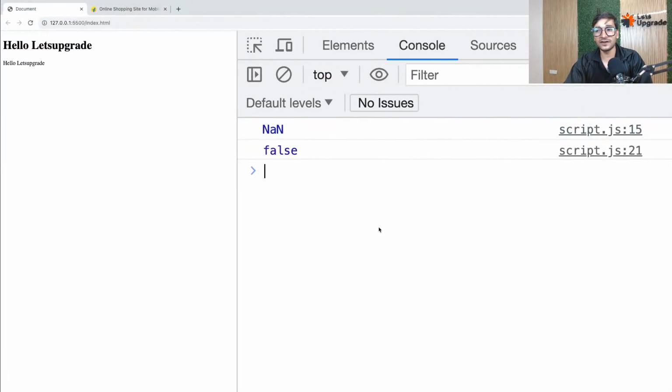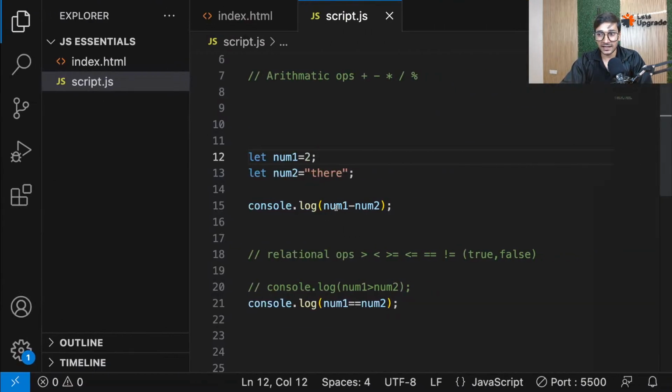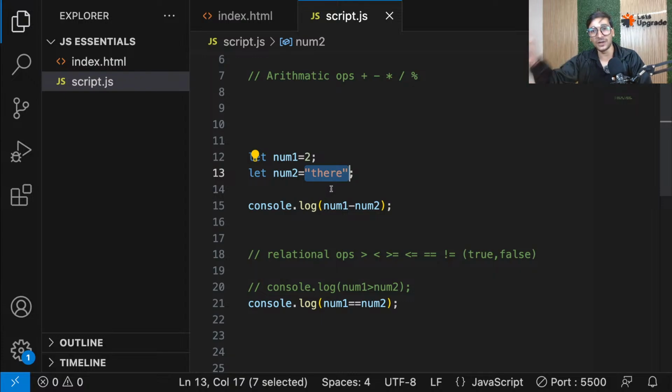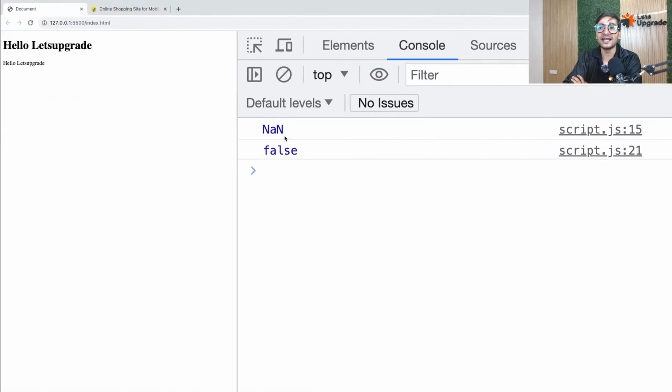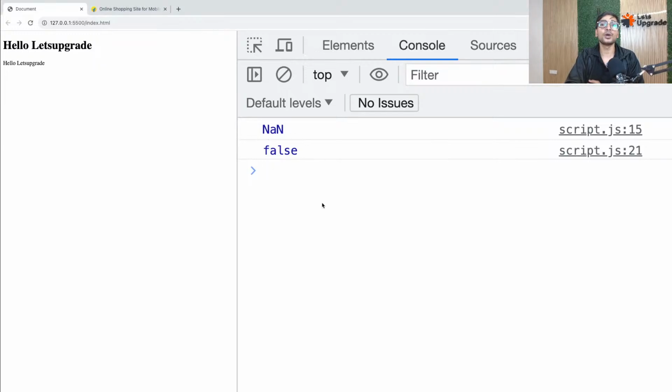Whenever JavaScript figures out that what you're trying to do, num1 minus num2, is not possible because num2 is not a number, it tries to convert it into a number. It tried the type coercion, but it was unable to convert it to a number, and it gives you NaN. What you're trying to subtract is not a number. If it figures out that inside the string you have 2 or 3 and is able to coerce it, then it's fine. But if it is unable to do that, it will give you NaN, not a number.